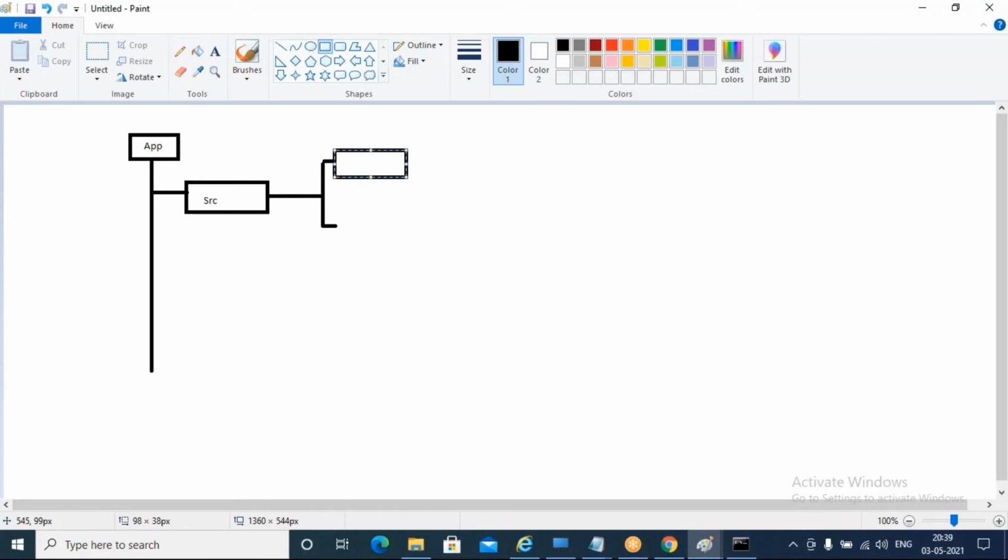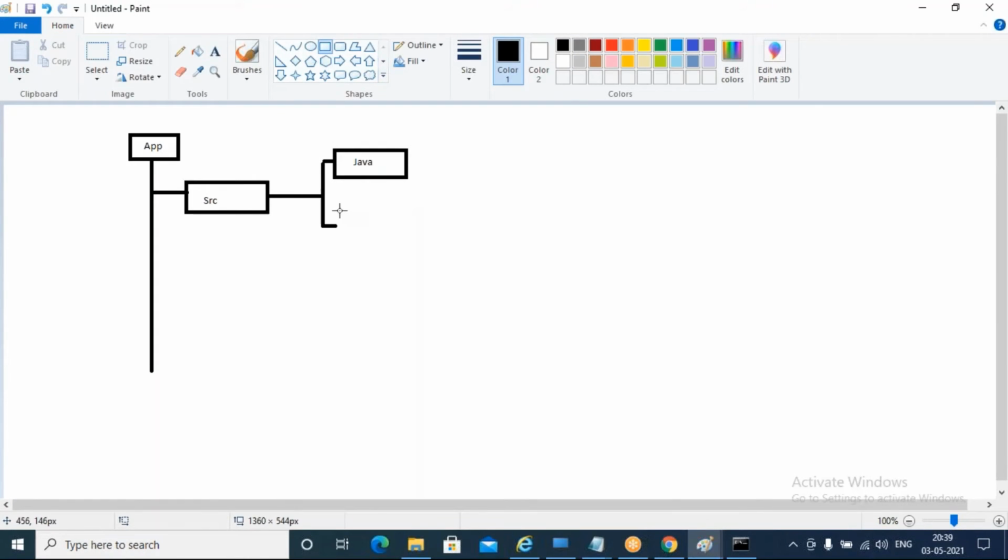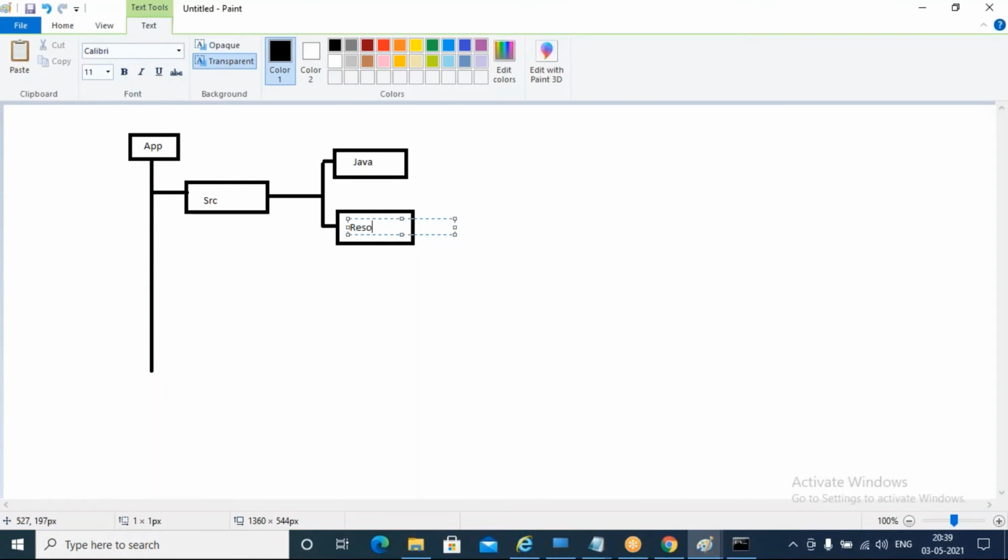First folder, Java, where we write all my source codes. Another folder is the resources folder. Here all properties files and configuration files I can keep. Java and resources.